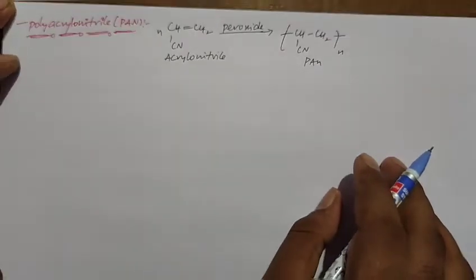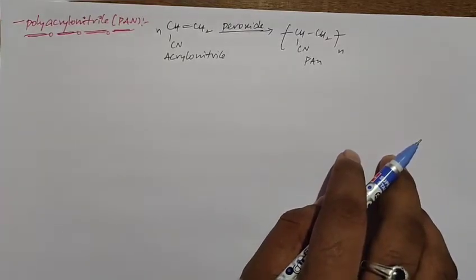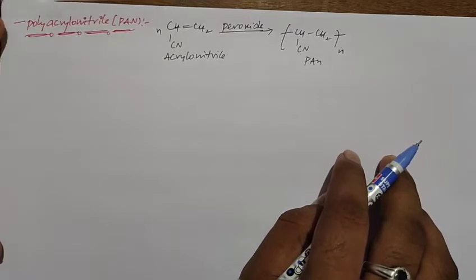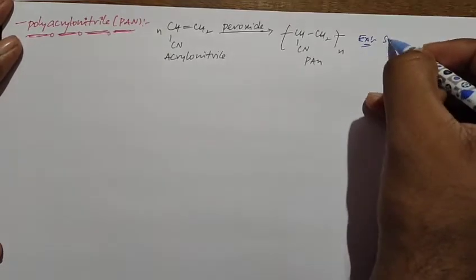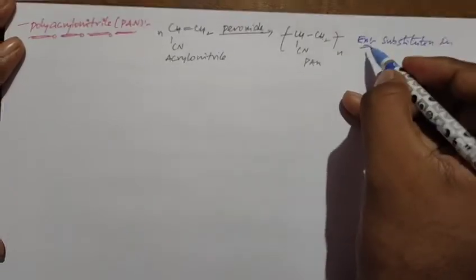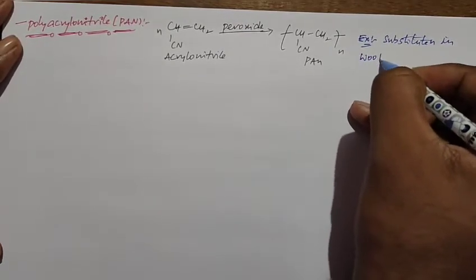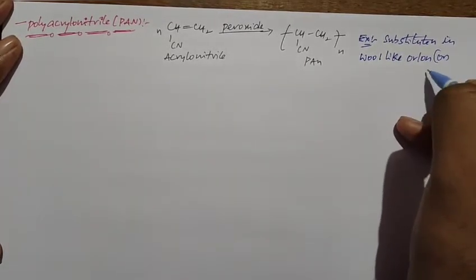If you see the use of polyacrylonitrile, it is used as a substitute in wool fiber like Orlon or Acrylan. Okay, so this is about polyacrylonitrile.